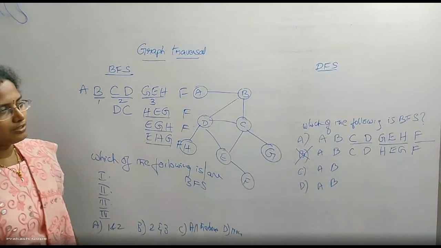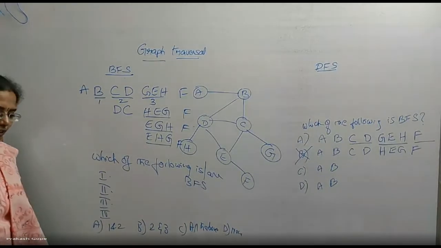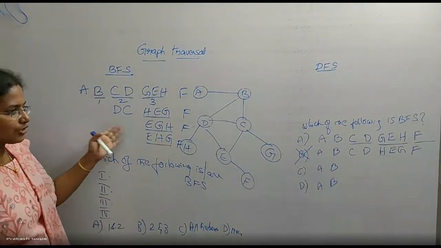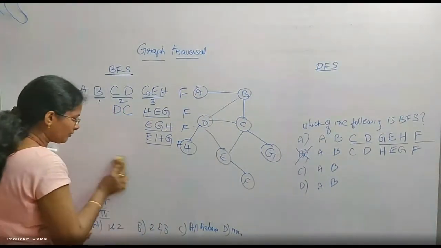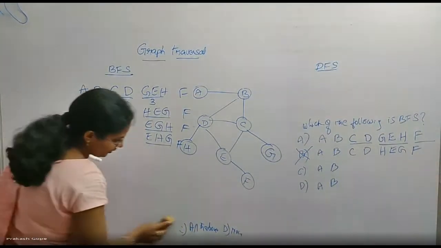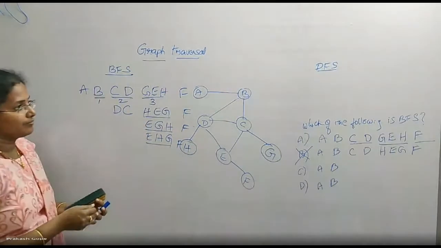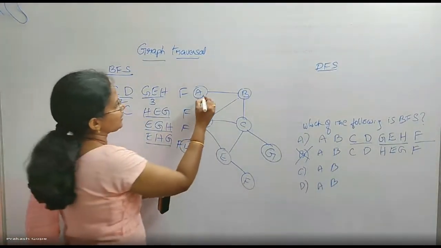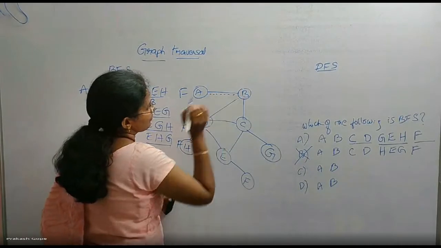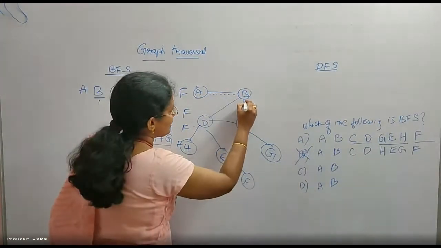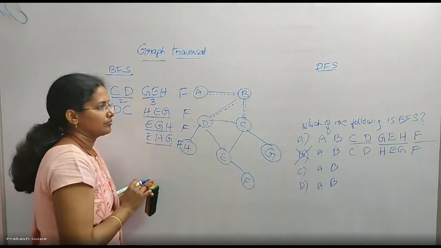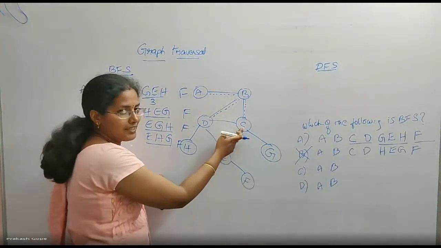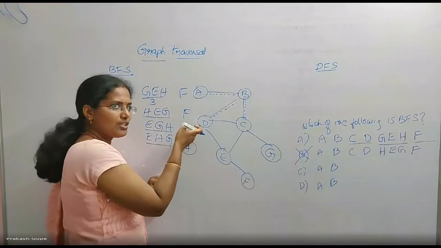Now we'll see DFS. In fact, breadth-first search will definitely give you a tree. If I follow breadth-first search, it will give me a tree. Just observe. From A, I visited B. From B, I visited C and then D. But when I am at C, I didn't visit D because D is already finished.